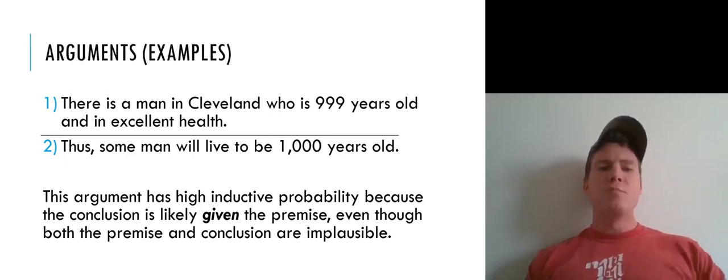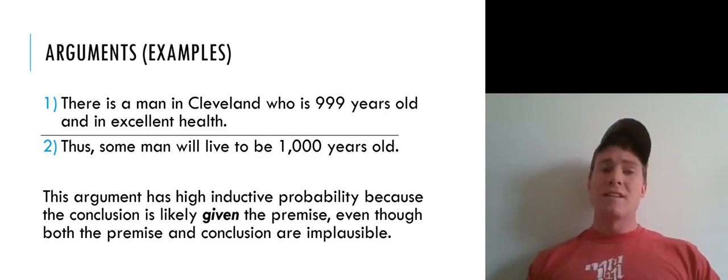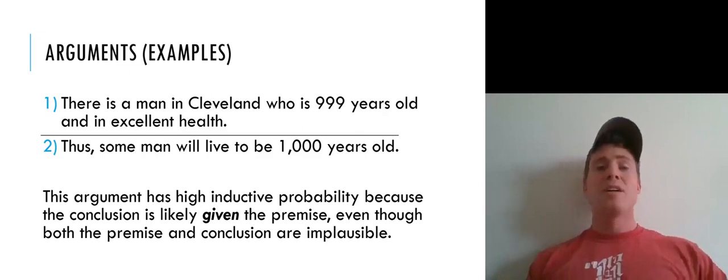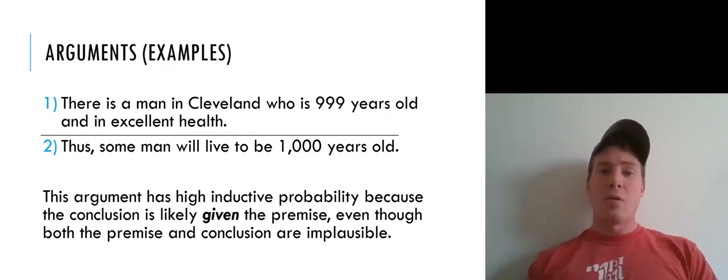Even though in this case, note that both the conclusion and the premise are wildly implausible, right? It's wildly implausible that any man alive today is going to live to be 1,000 years old, or that there is, in fact, right now, a man who's 999 years old in Cleveland. So we have a very implausible premise and a very implausible conclusion. But the argument nonetheless has high inductive probability because the conclusion is likely given the premise, right? If the premise were true, then the conclusion would be very probable.